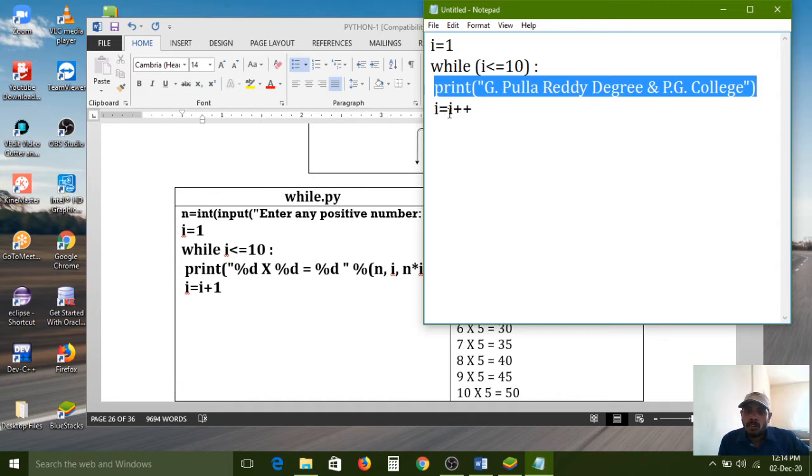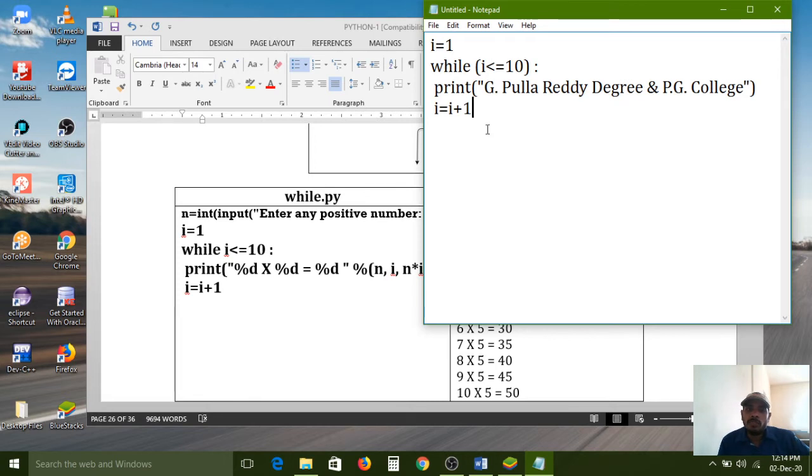And next, i is equal to i plus 1. The i value is 1, so i plus 1 becomes 2. The starting value is 1 and it is incremented by 1, so the total value 2 is assigned to the i variable. Then it comes back to the while loop condition. Now i is replaced with 2: 2 less than or equal to 10, so this condition is also true. Again the print function will execute, and again i is incremented by 1. Like that, 10 times it will iterate.